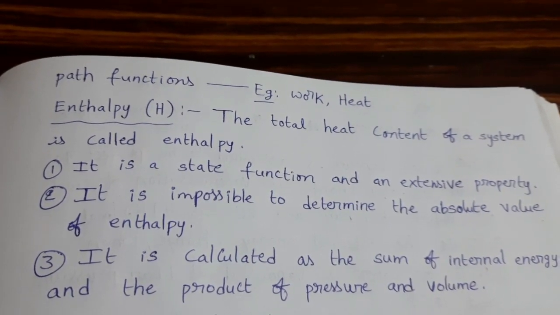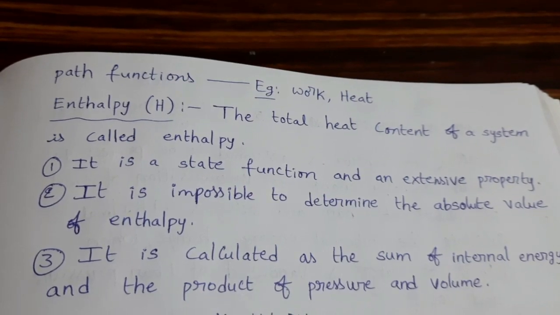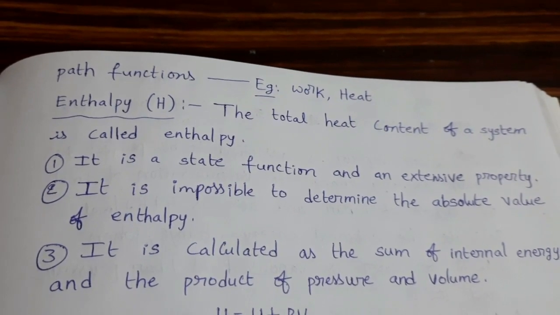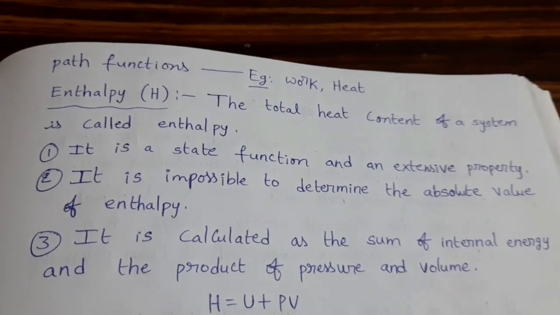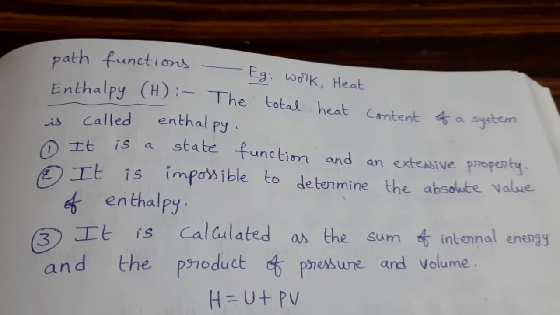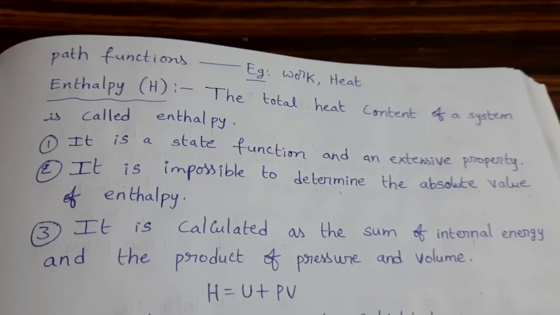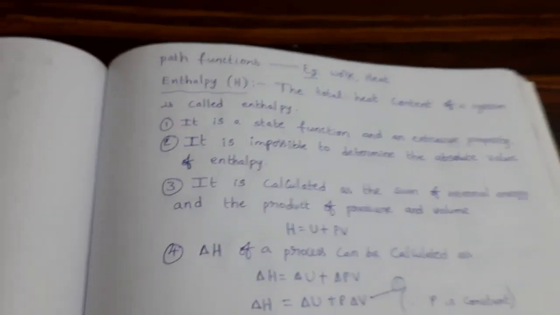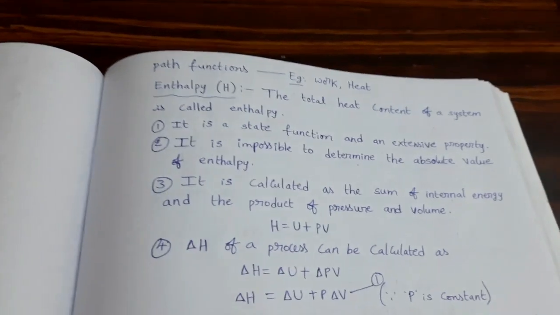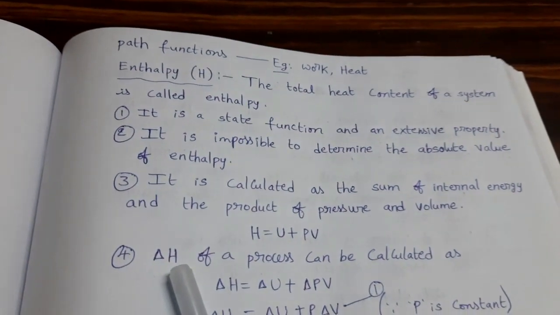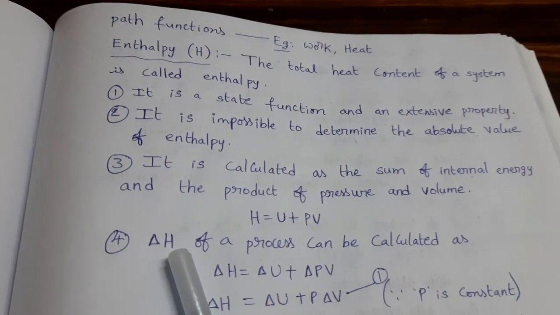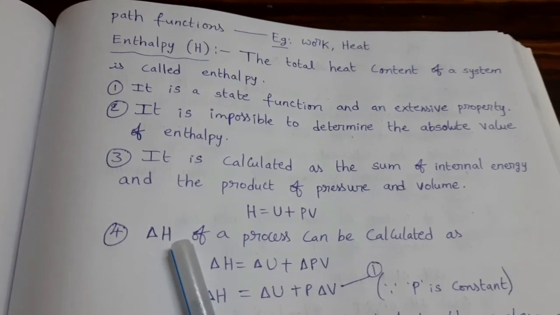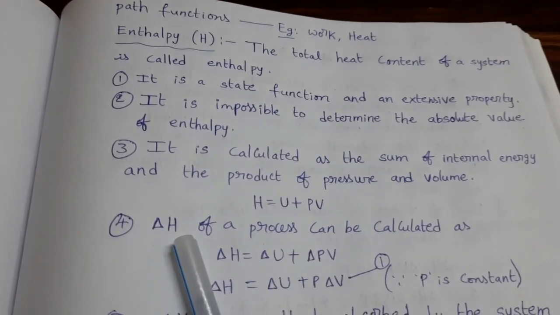It is impossible to determine the absolute value of enthalpy. It is calculated as the sum of internal energy and the product of pressure and volume. So H equal to U plus PV. We can calculate delta H only, not the exact absolute value of enthalpy. Change in enthalpy only we can calculate.